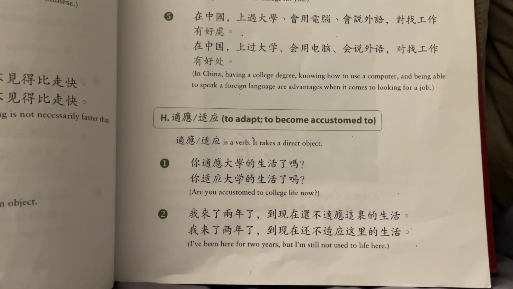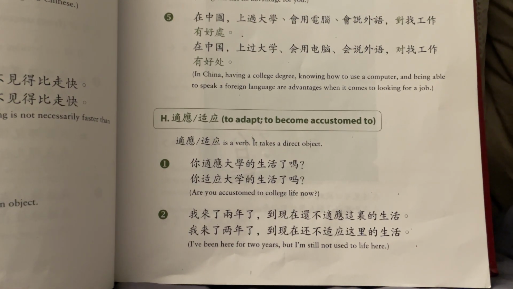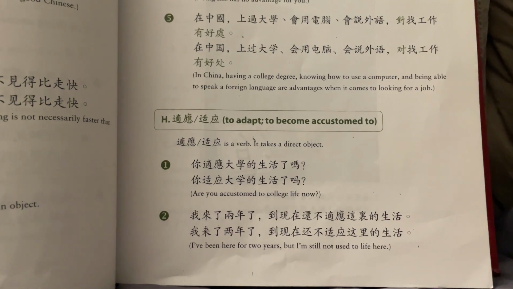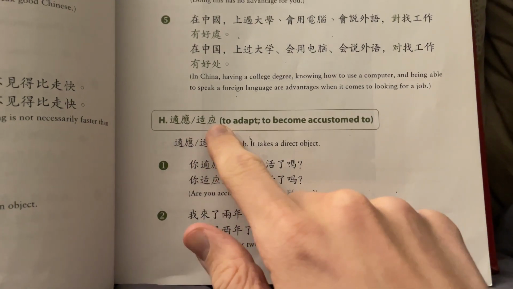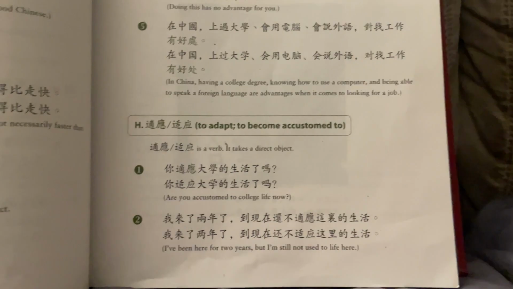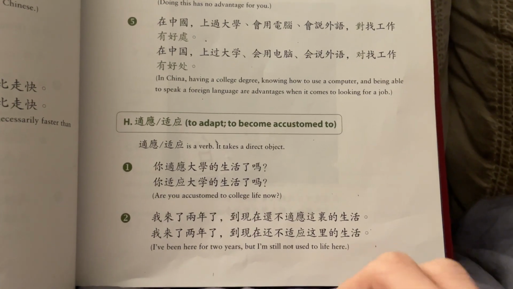So in this video, we'll be going over 2 different ways to use shiying in Mandarin Chinese. These are the characters right here in simplified. These are traditional. So you'll understand after some examples.